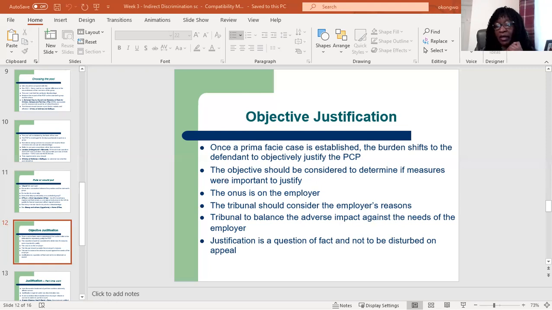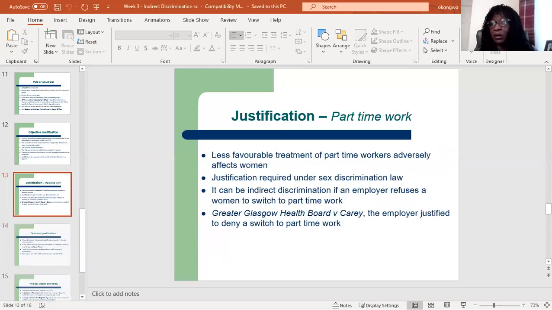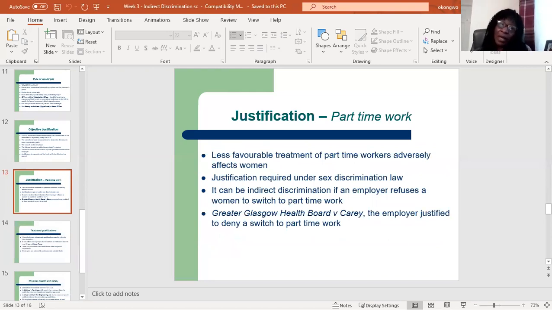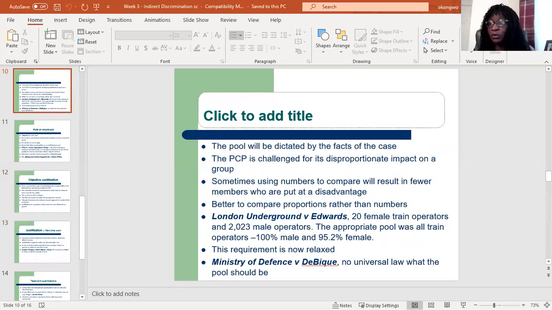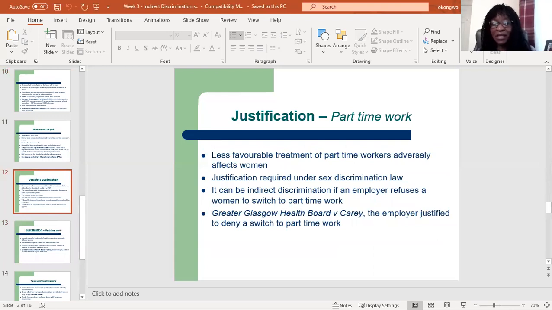All right, so whether a requirement is justified is a question of fact. Okay, it's a question of fact and not a question of law. So if a tribunal finds that a requirement is justified, it cannot be disturbed on appeal, okay, because it's a question of fact and not of law. Okay, yeah, so I have some examples here